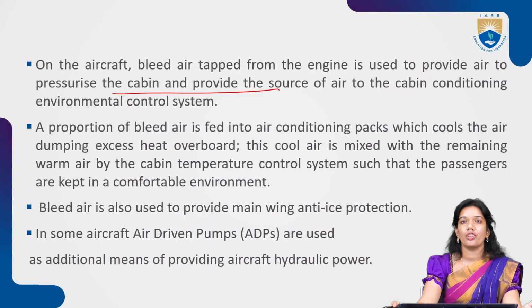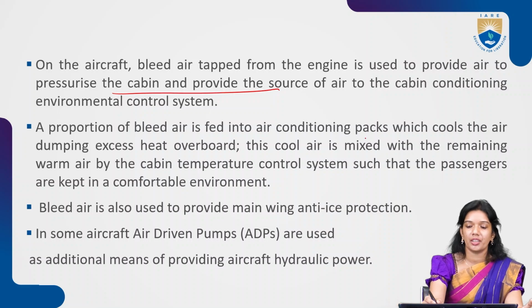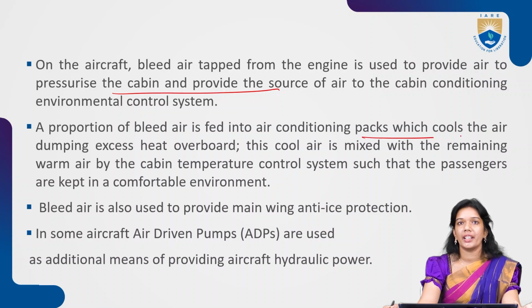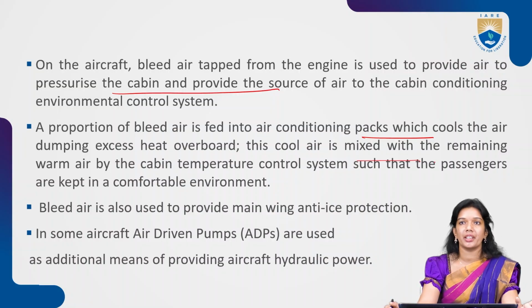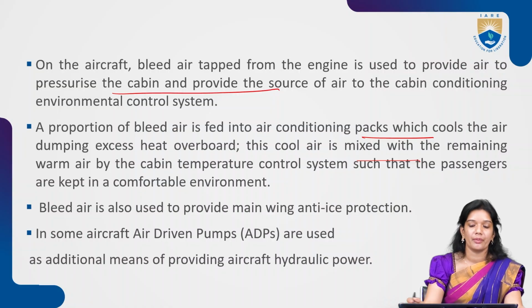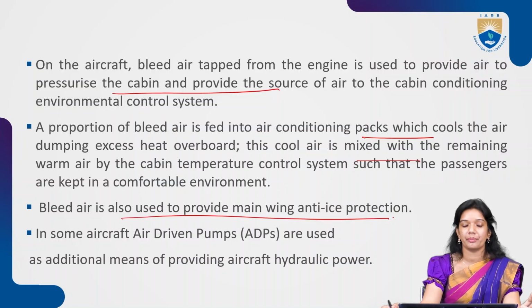So this proportion of bleed air is fed into conditioning packs, which cool the air, and it also dumps whatever excess heat is there. The excess heat is being removed out of it. The cold air is mixed with the warm air by the cabin temperature, such that you keep crew and passengers in a comfortable environment, right? So this bleed air is also used to provide the main wing anti-icing protection, right?